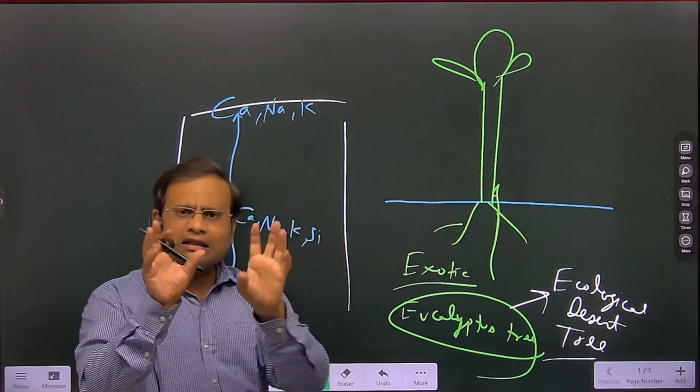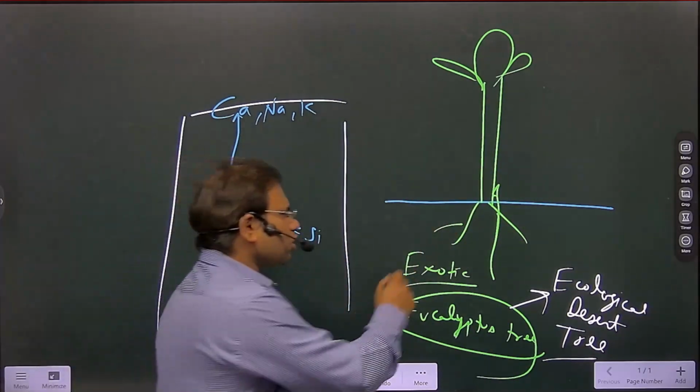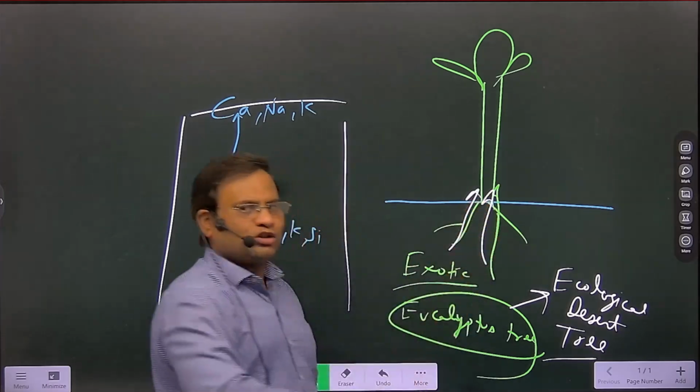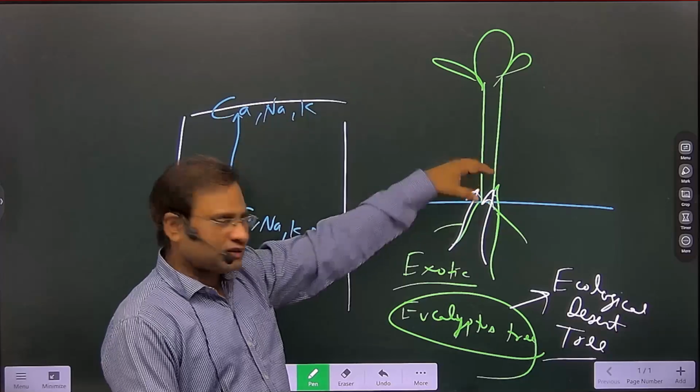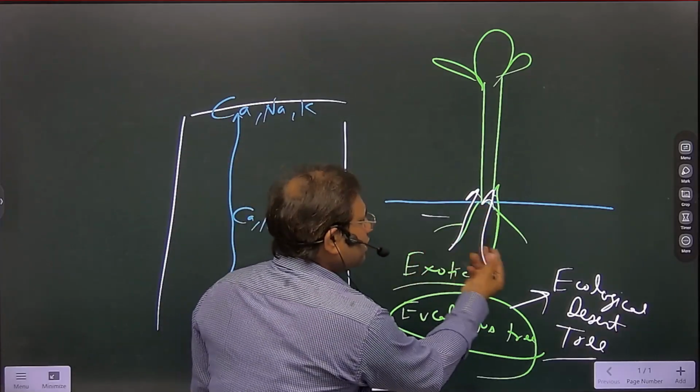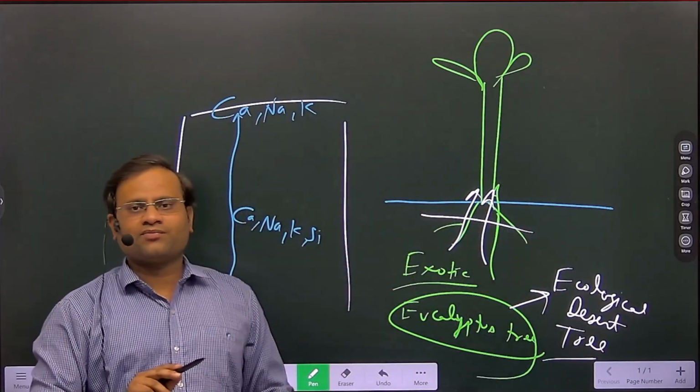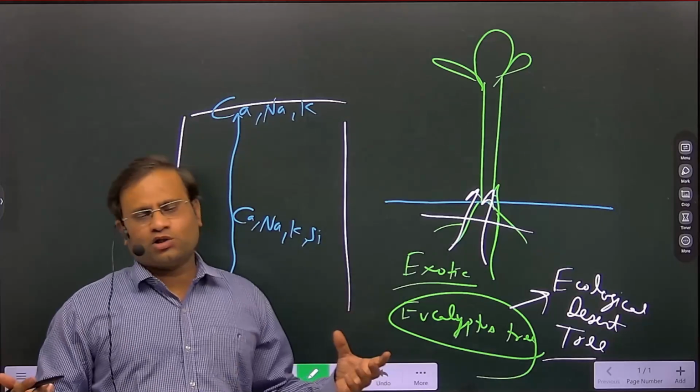That eucalyptus, other vegetation will not grow because it is sucking a lot of water from the surface. So it depletes the groundwater table. Even if you cut the eucalyptus and dig that area, you will see the soil is slightly moist in the surrounding. Why? Because a lot of water is sucked by the eucalyptus.